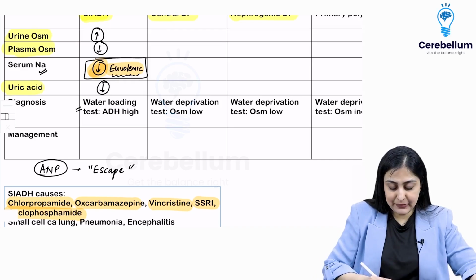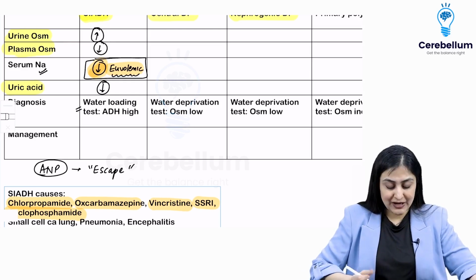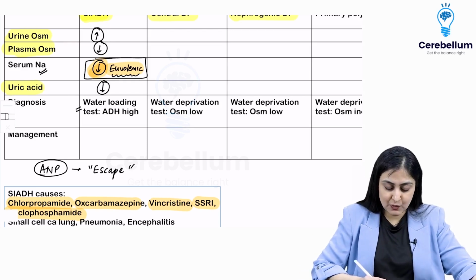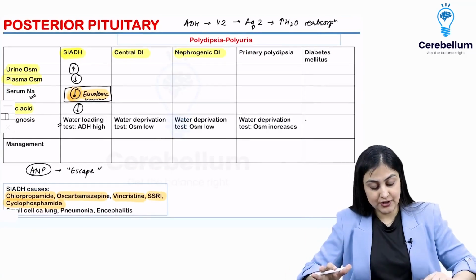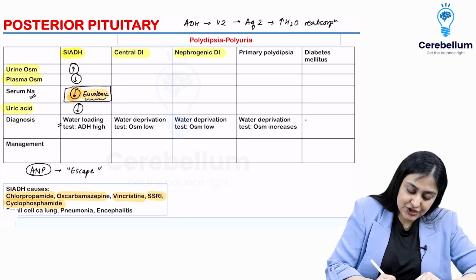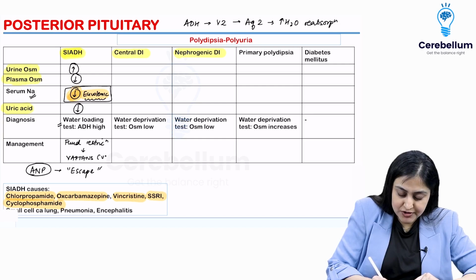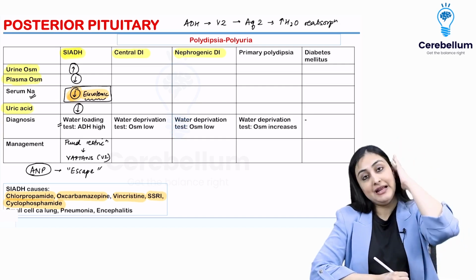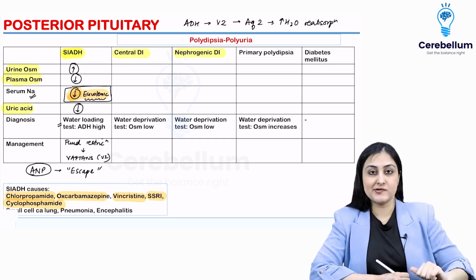Apart from that, any pulmonary pathology, there's a very long table in Robbins which you have. I've just taken the most important ones. So small cell CA, pneumonia and encephalitis are also other causes here. Okay. So now how do you manage SIADH? Remember, initially you just want to do a fluid restriction. In case it does not respond, you want to go to Vaptans. Vaptans are your V2 blockers which are going to block the action of the ADH. Alright, so this is about SIADH which we've taken care of once and for all.